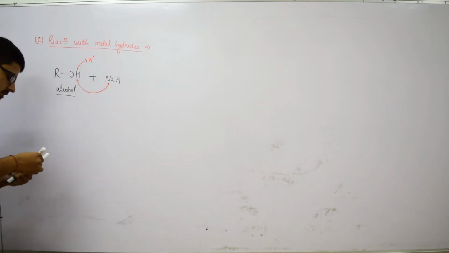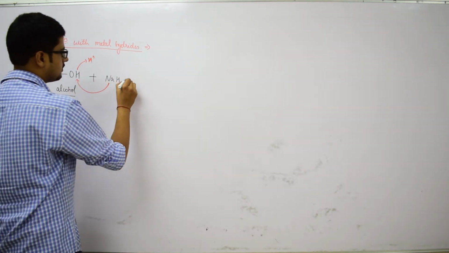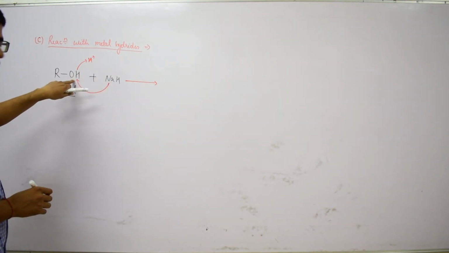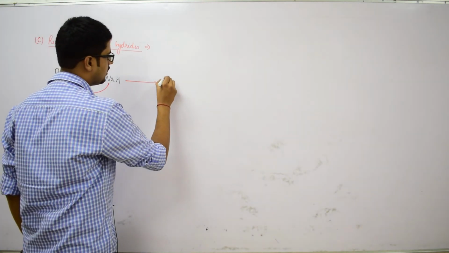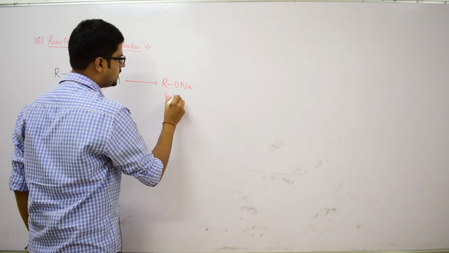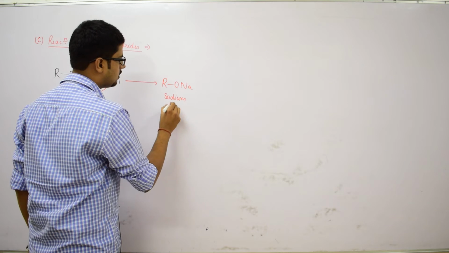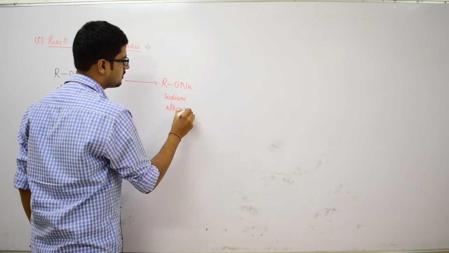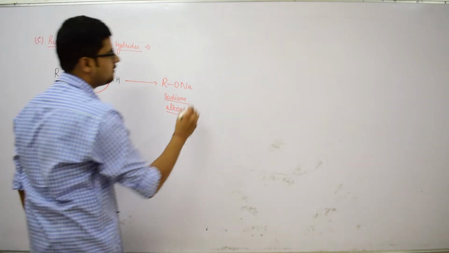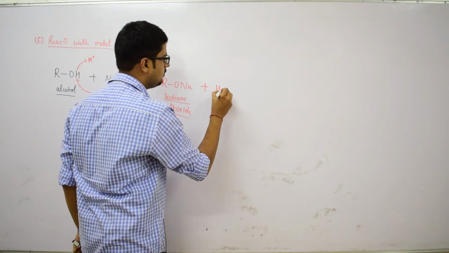So, this sodium will attack this oxygen, leading to the formation of RONa, that is sodium alkoxide, and these two hydrogen atoms will be evolved in the form of hydrogen molecule H2.